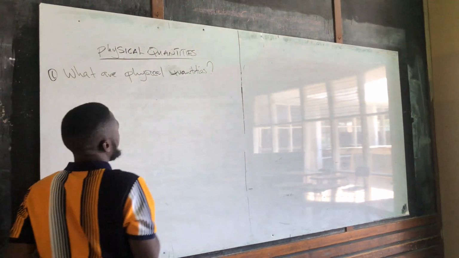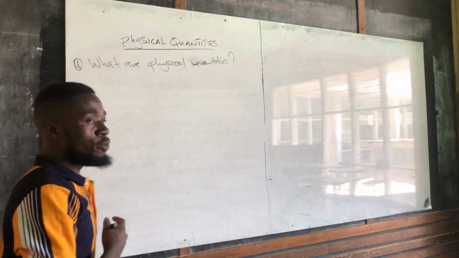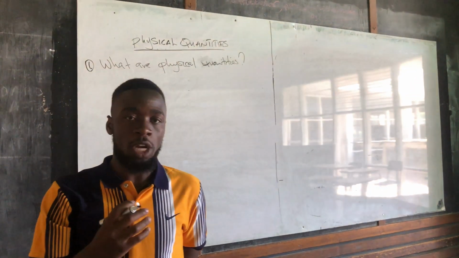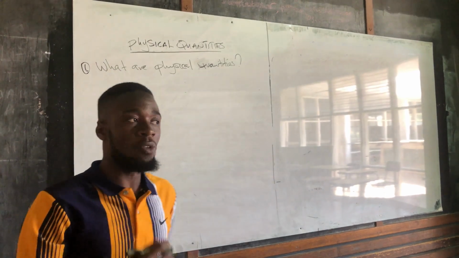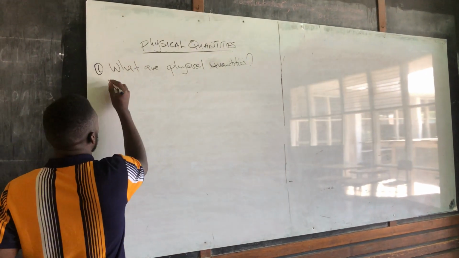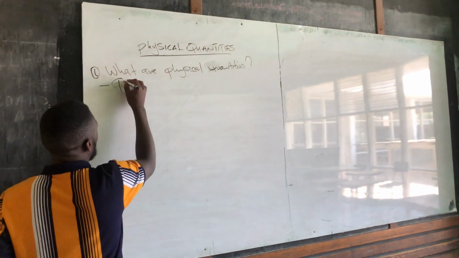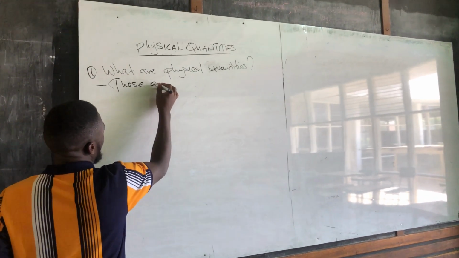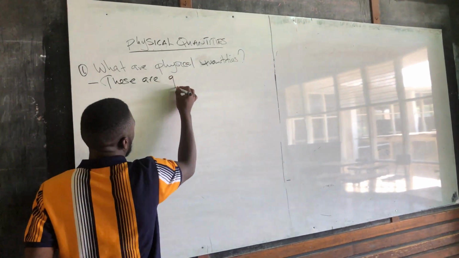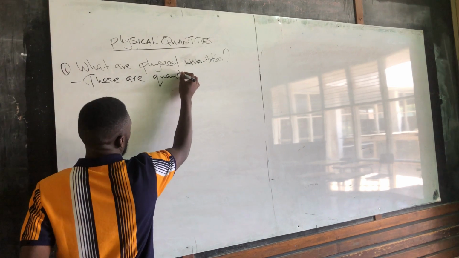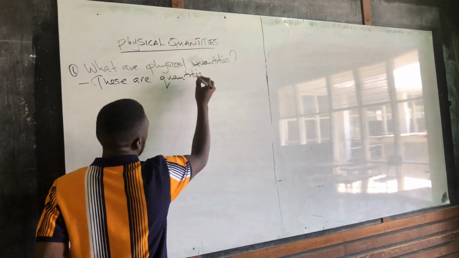So that's the first question here. What are physical quantities? So physical quantities are just quantities that we can measure or quantities with measurable features.